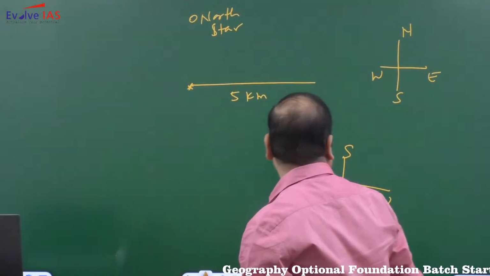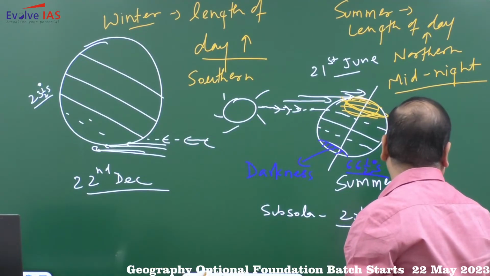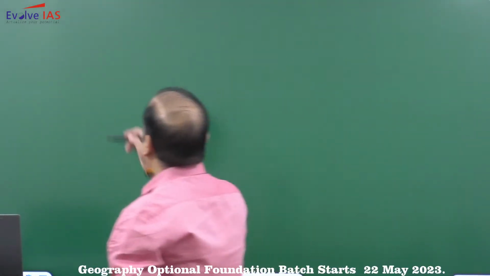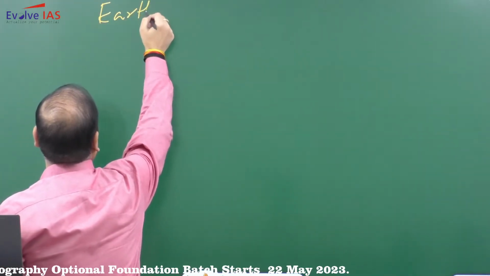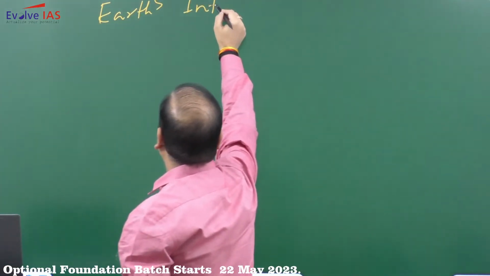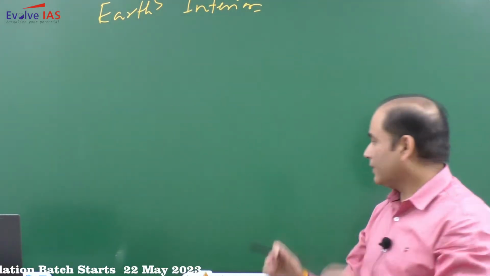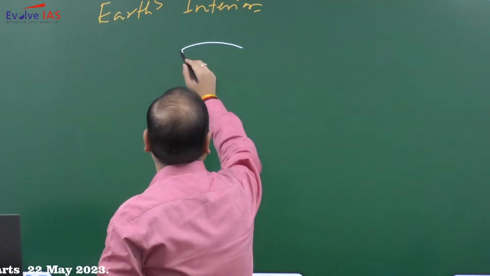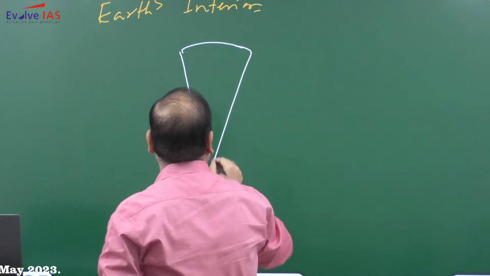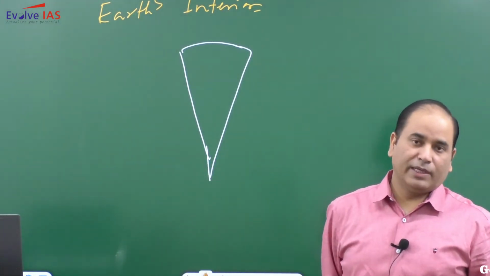Now few very important points that you need to understand. First of all, you just need to recall the Earth's interior. So how many layers do we have in our Earth interior? Primarily we have the 3 layers.